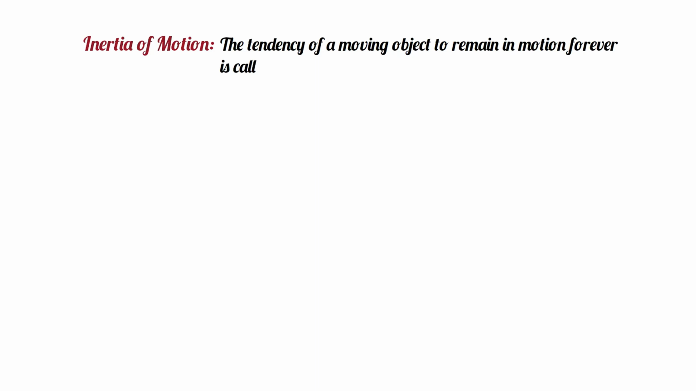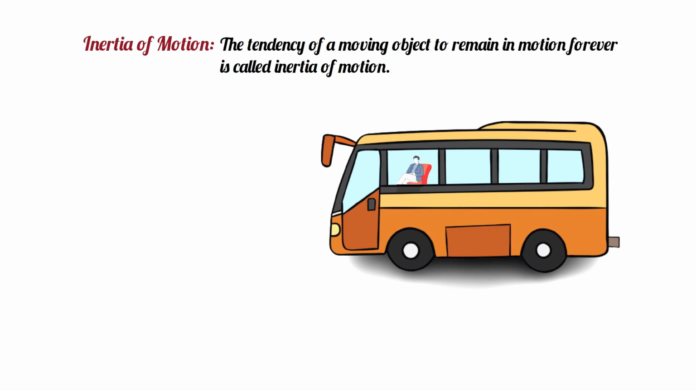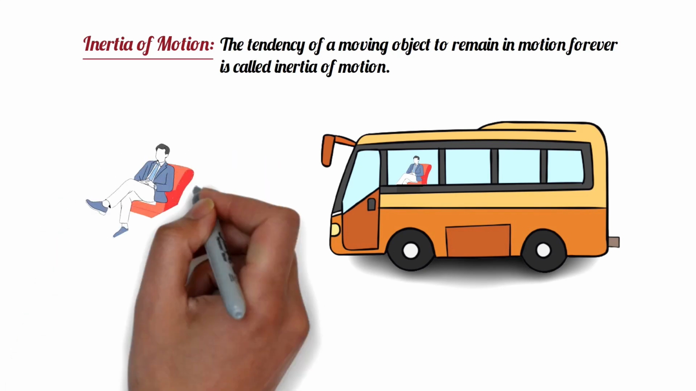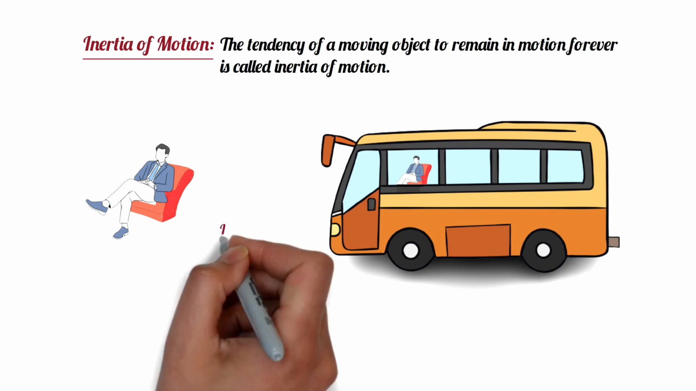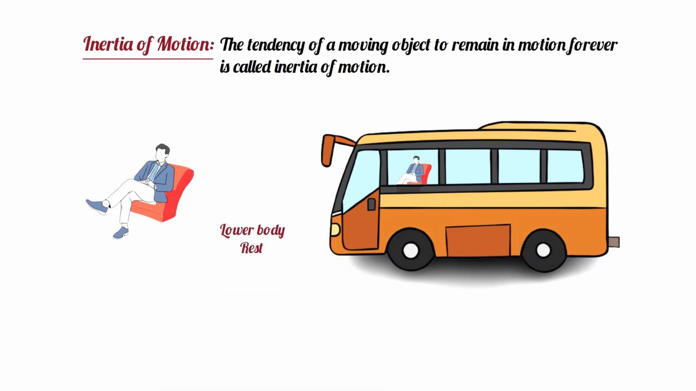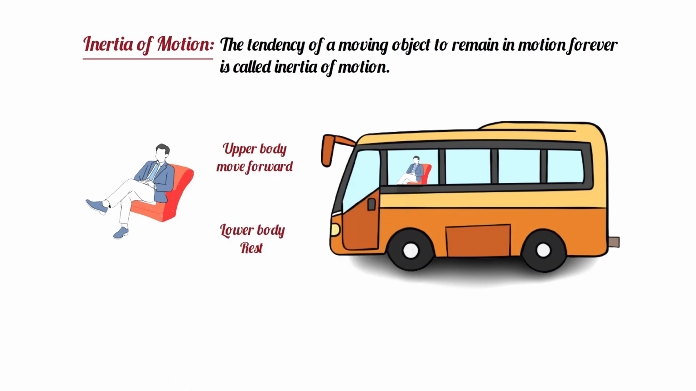Inertia of motion. The tendency of a moving object to remain in motion forever is called inertia of motion. When a moving vehicle stops suddenly, the passenger leans forward. It happens because of the inertia of motion. When the car is moving, the entire body of the passenger is in motion with the car. As the car stops, the lower body of the passenger comes to rest, but the upper body wants to move forward. As a result, the passenger leans forward.